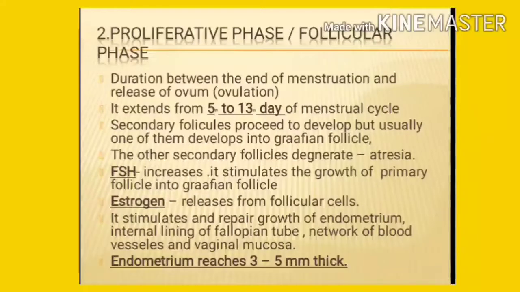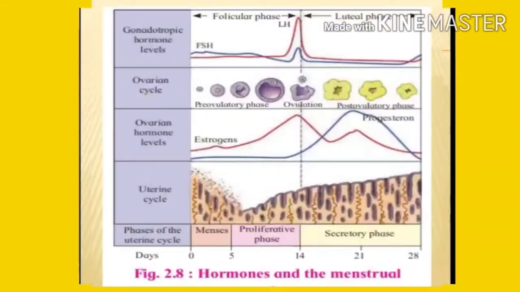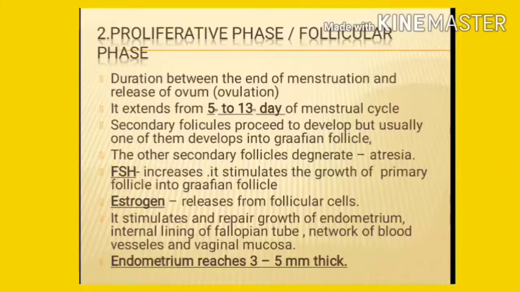During this phase, the endometrium reaches 3 to 5 mm thick. Let's see in the diagram. In this phase, the estrogen hormones start to increase. This phase is also known as the follicular phase, because during this phase changes take place in the follicle. The size of the follicle increases. That's why this phase is also known as the follicular phase.